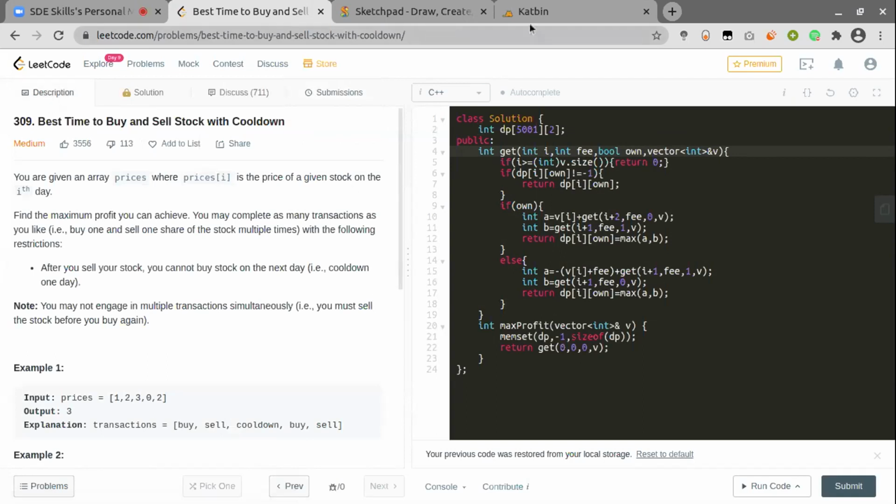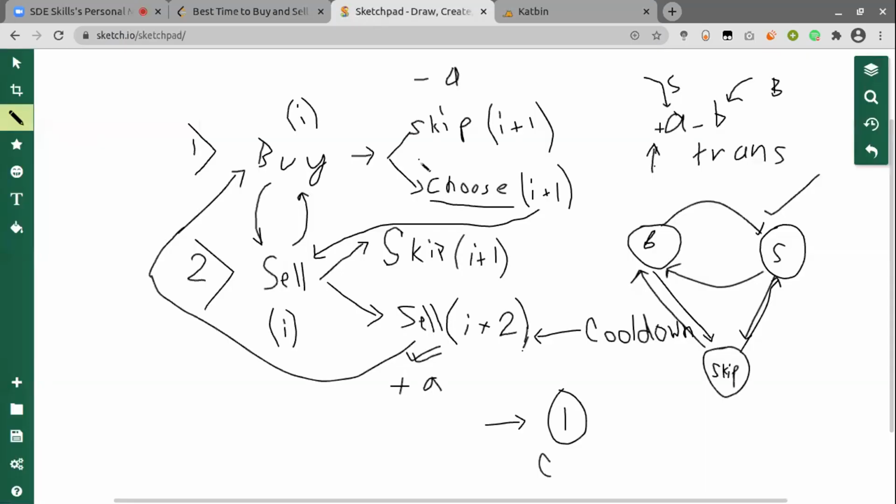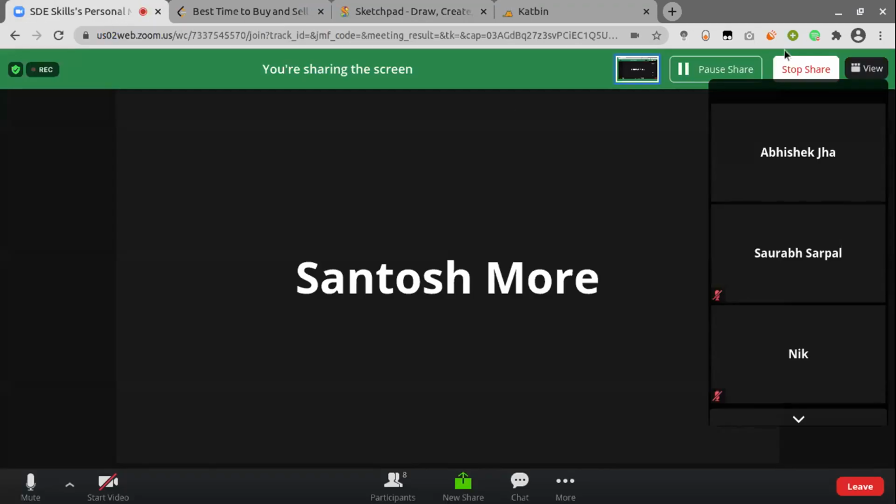Yeah, this is good. We just have to consider these two cases: skip or sell. If we remember this one, then we can write the solution for any variant of this type of problem. That is very helpful.